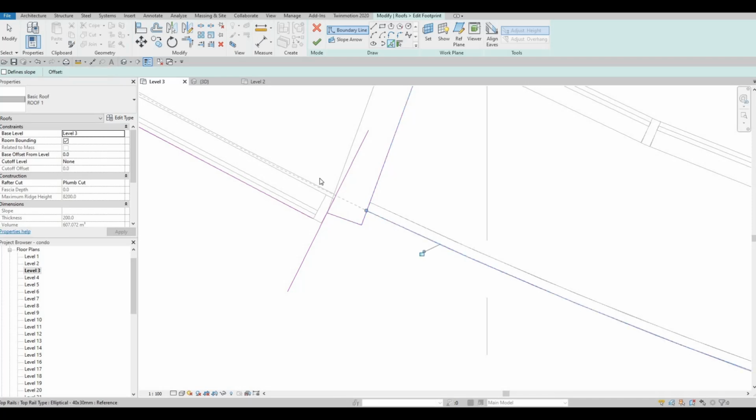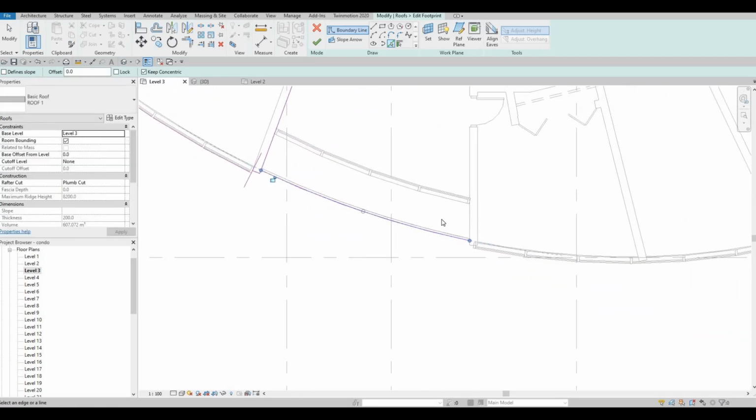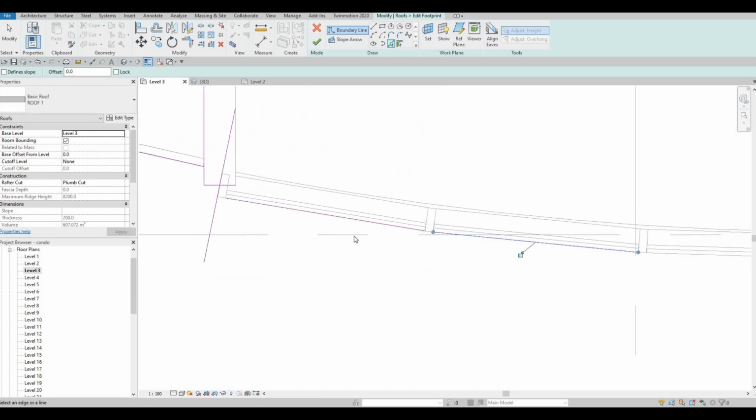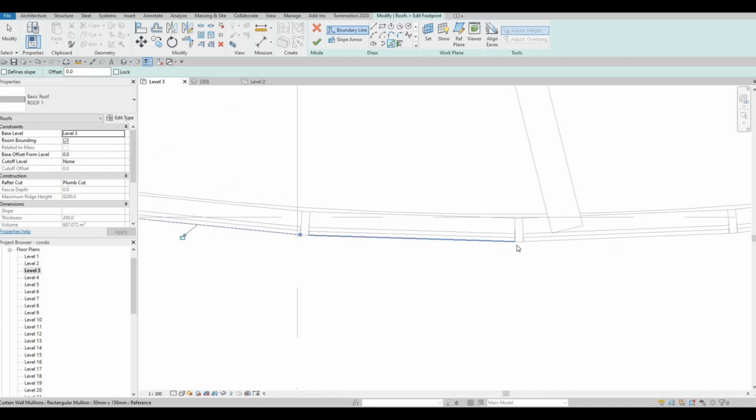And then the only issue with this is there's more cleaning up. As you can see, all of that we need to connect.